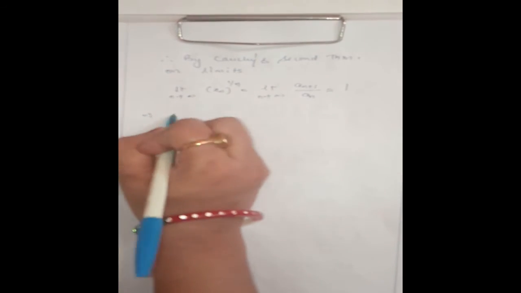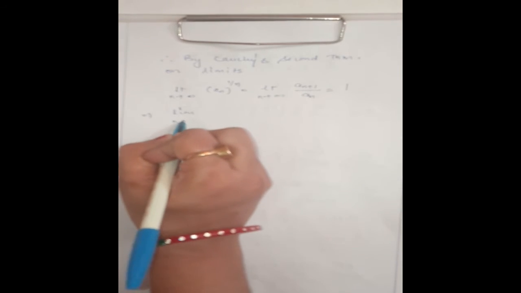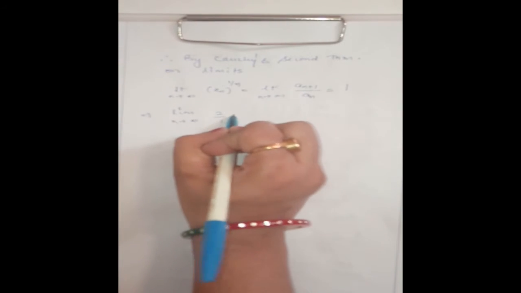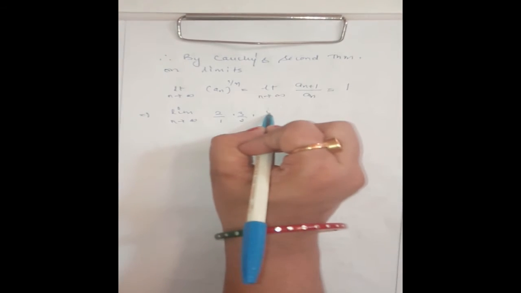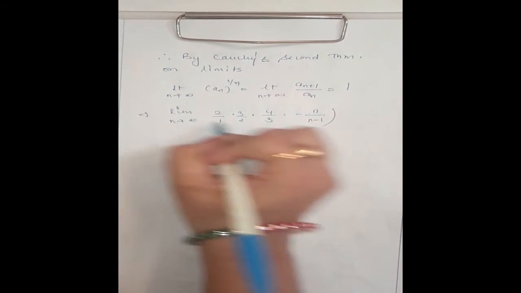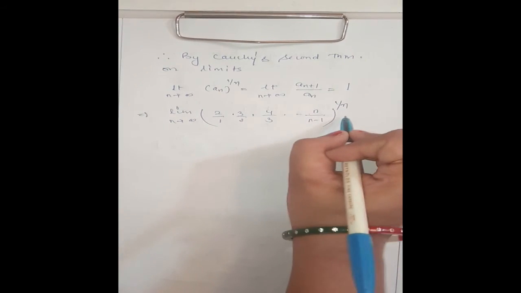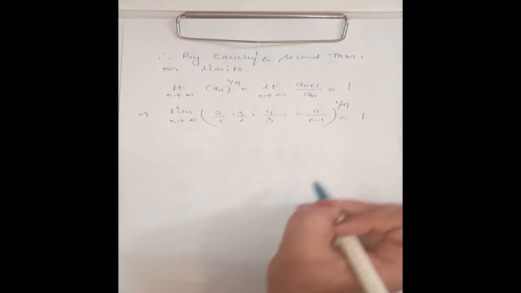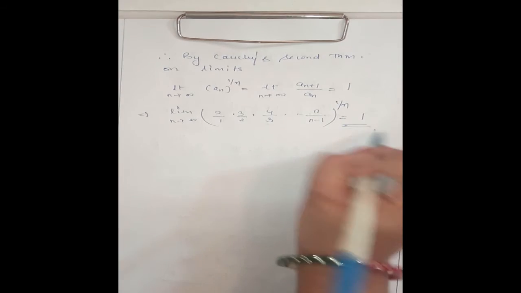So we have limit n tending to infinity of (2 by 1 into 3 by 2 into 4 by 3 up to n by n minus 1) whole power 1 by n is equal to 1. Okay, clear?